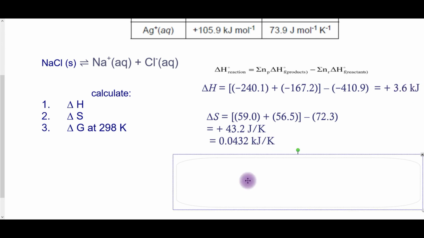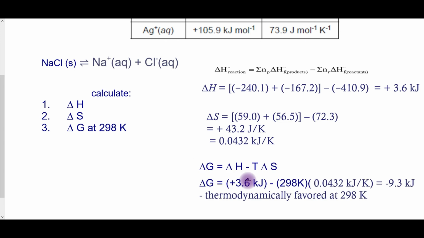Lastly, we want to calculate the change in free energy. We have calculated the change in enthalpy, we have calculated the change in entropy, and we were given our temperature. Substituting those values in, the change in free energy is negative 9.3 kilojoules. This reaction is thermodynamically favored at 298 Kelvin. That should make sense to you because at room temperature, salt dissolves.